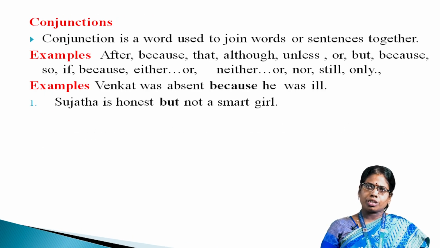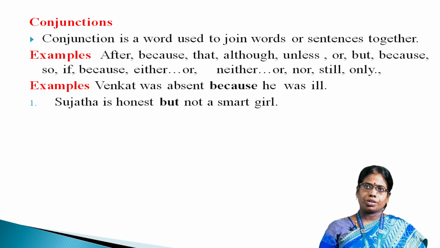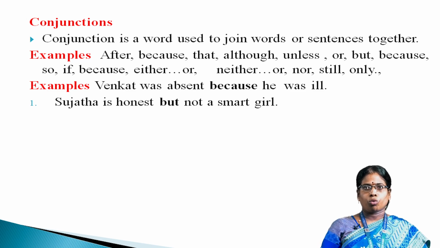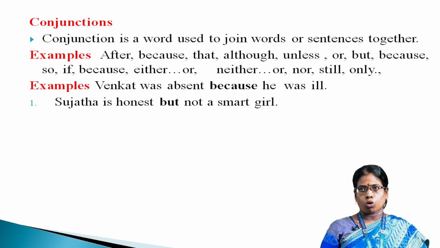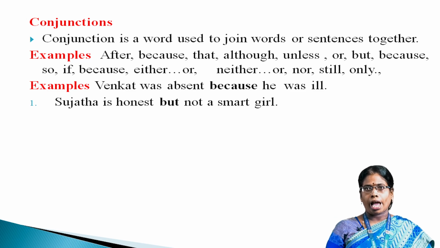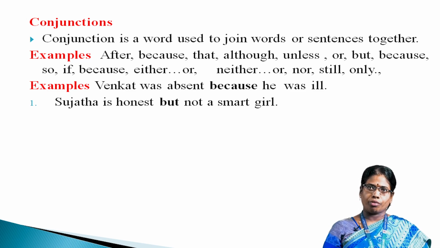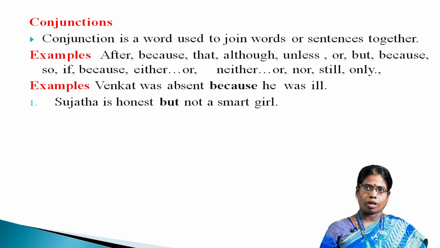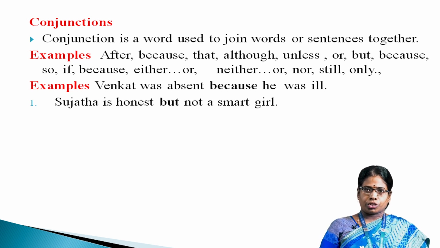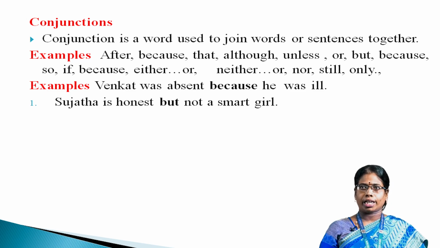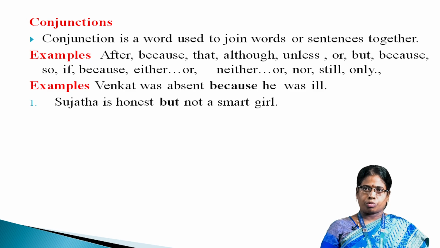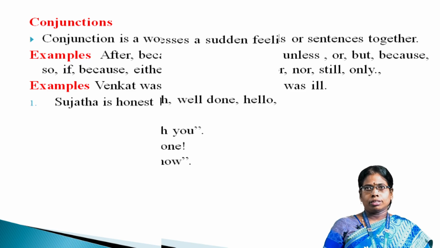Conjunction. A conjunction is a word used to join words or sentences together. For example, after, because, that, although, unless, or, but, so, if, and then either-or, neither-nor, still, only. Examples we can see: Venkat was absent because he was ill. Sujata is honest but not a smart girl.